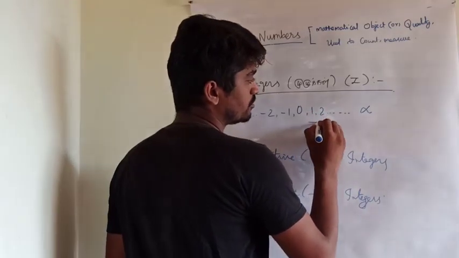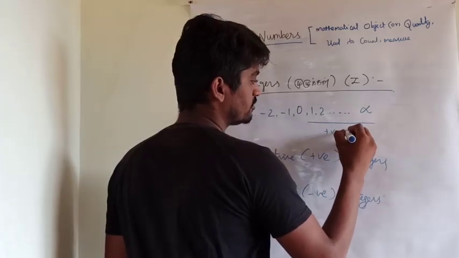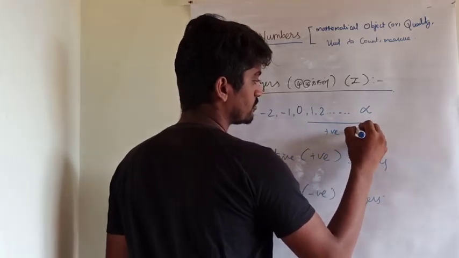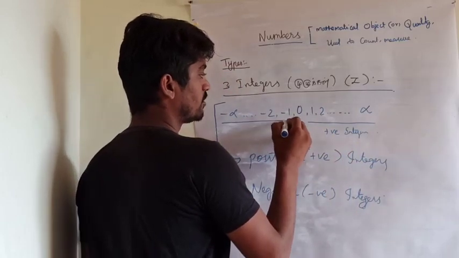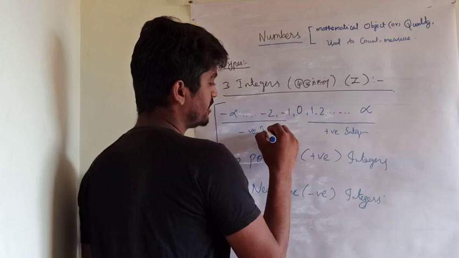From 1 to plus infinity, which are positive integers. -1 to minus infinity, negative integers.